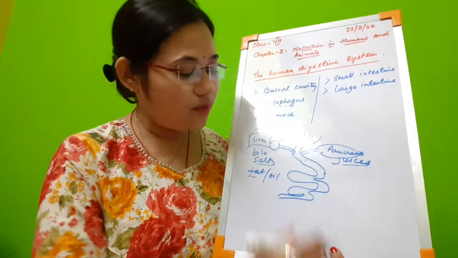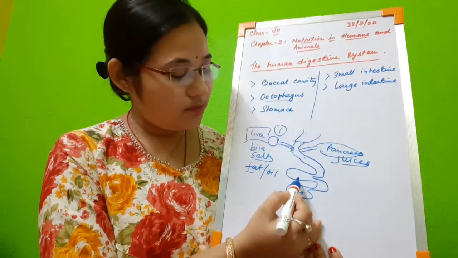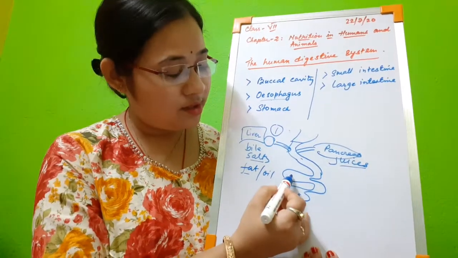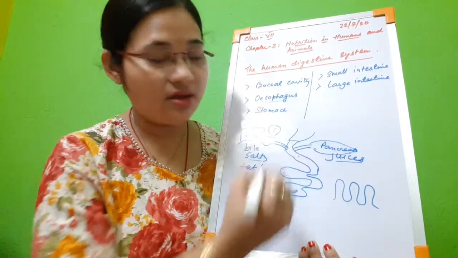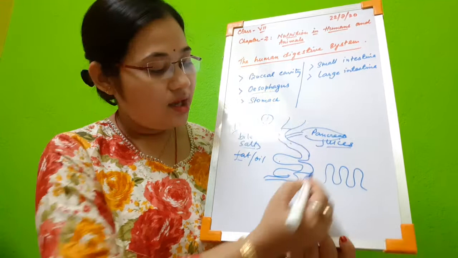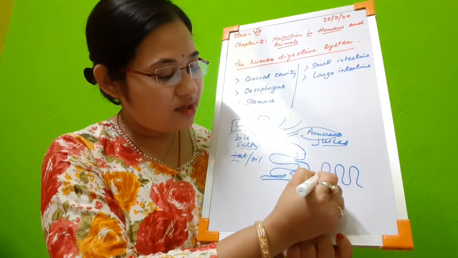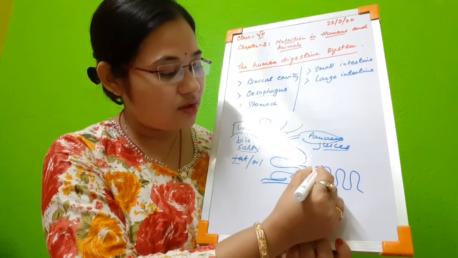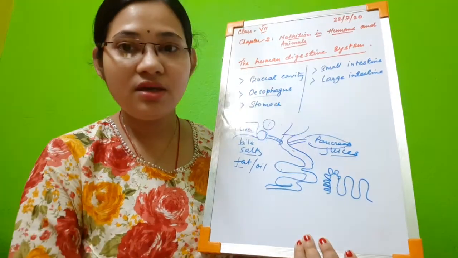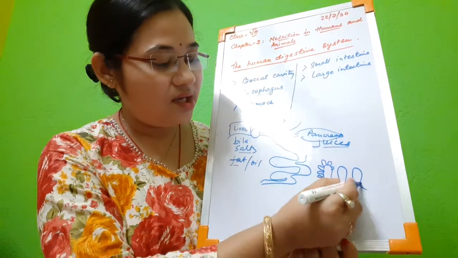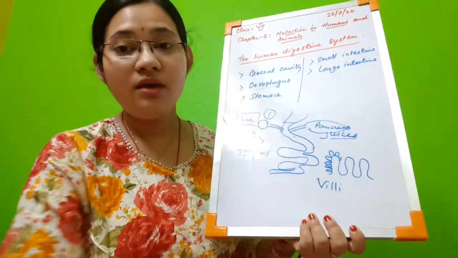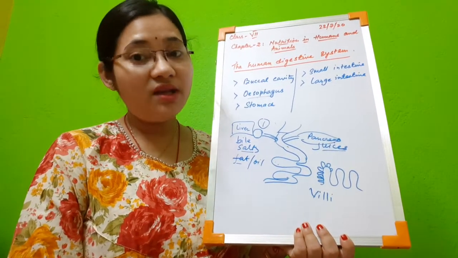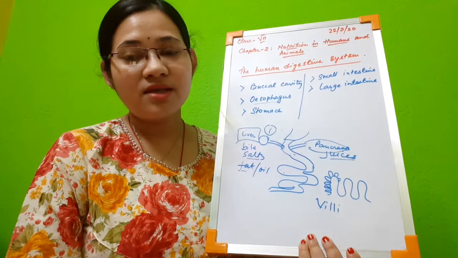Okay, that is why on the internal linings of the small intestine there are some finger-like projections like this. These are called villi, and sometimes these villi are again made up of finger-like projections called microvilli. So these are villi and these are microvilli. Villi is plural; villus is singular.